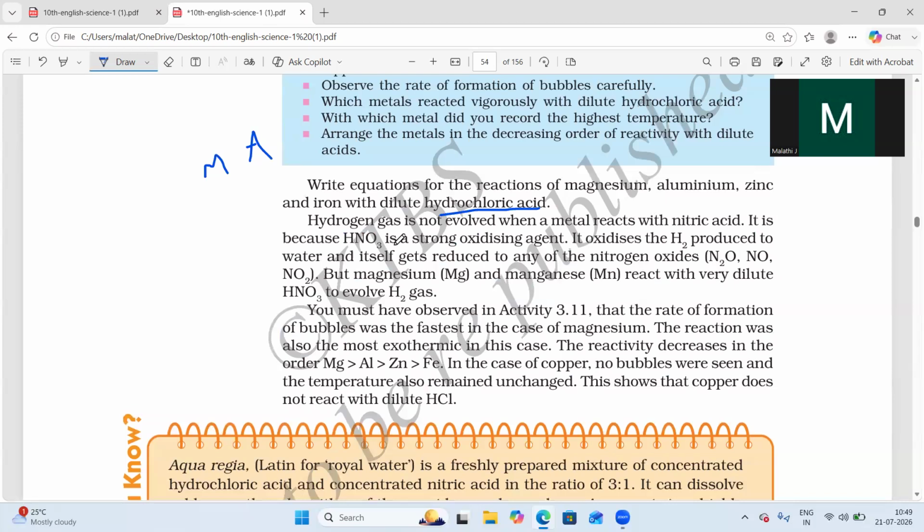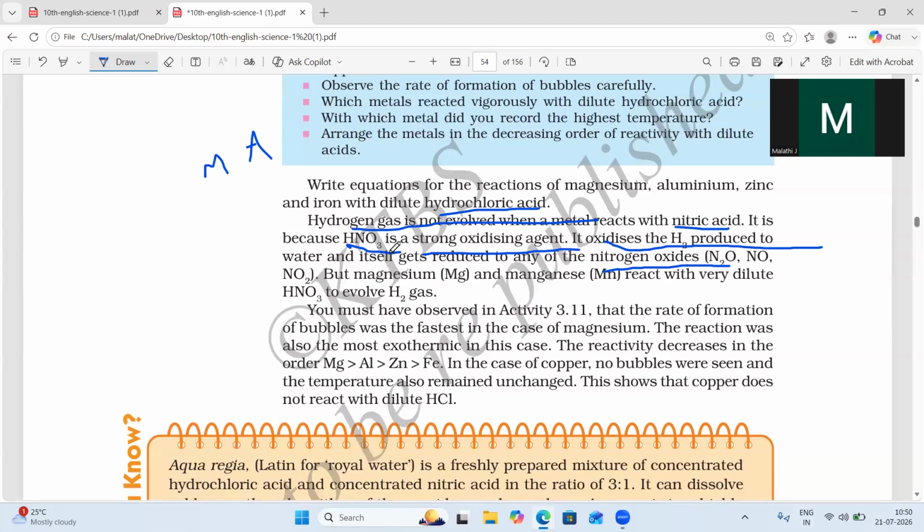If you take nitric acid, what will happen? Will the metals react with it or not? With nitric acid, the metal will not evolve hydrogen gas because it is a strong oxidizing agent. It oxidizes the hydrogen gas produced to water and itself gets reduced to nitrogen oxide.